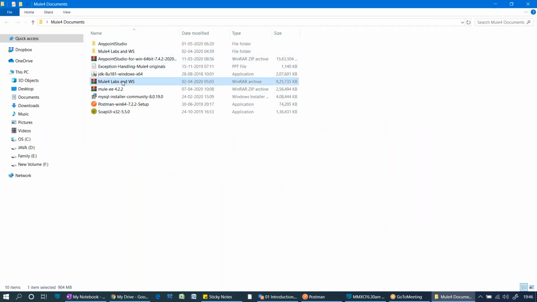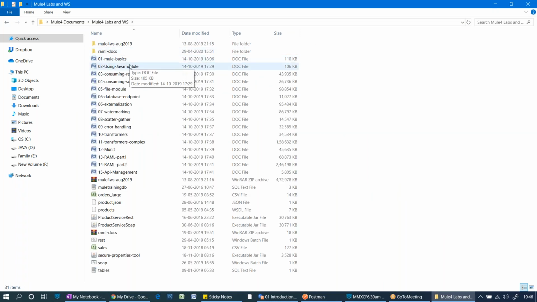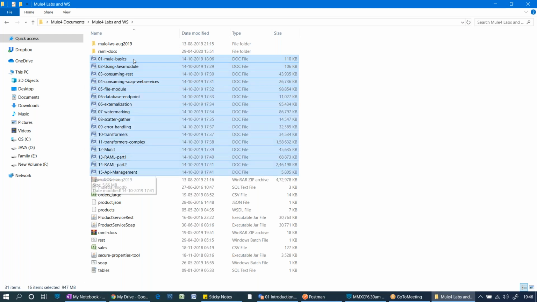Once you extract this Mule 4 labs workspace, you will have a folder like this, which contains all the documents I've been talking about till now. For every session we have lab documents. These were created by me, not downloaded from anywhere. I created all of this using the documentation.